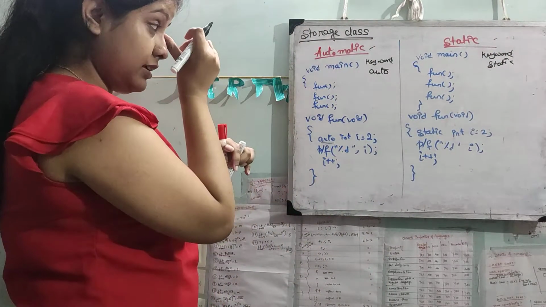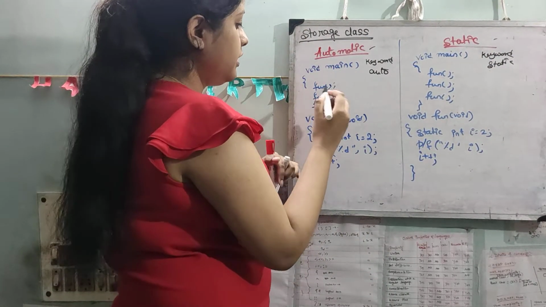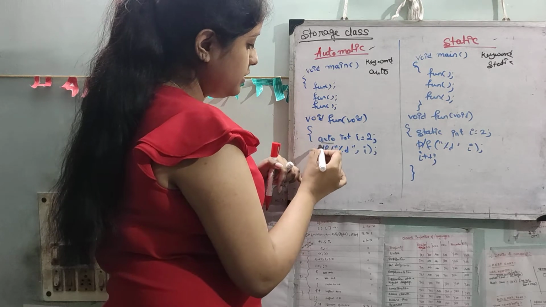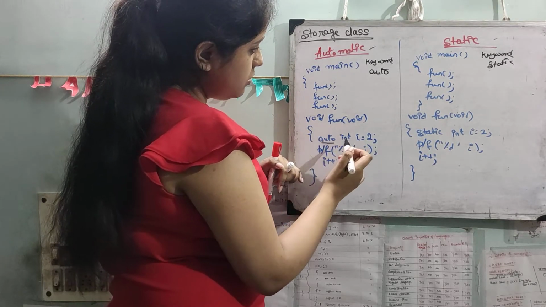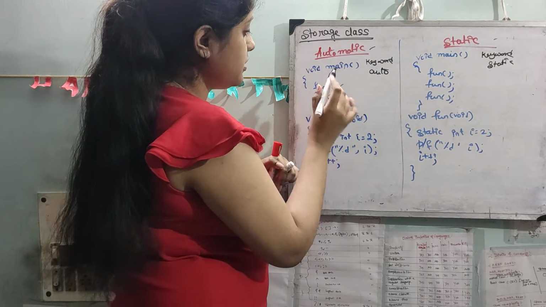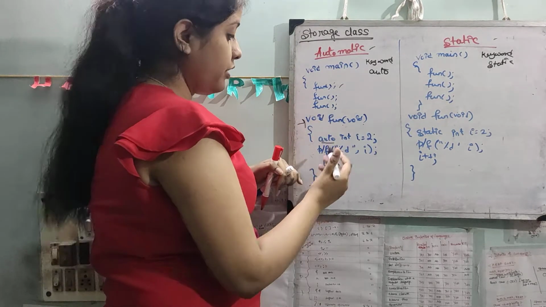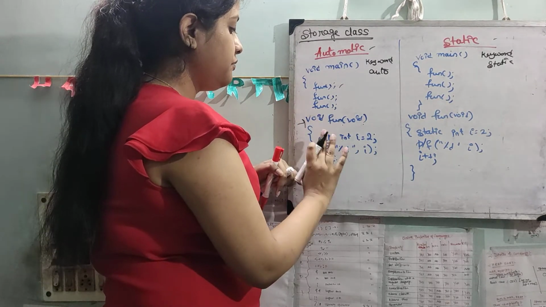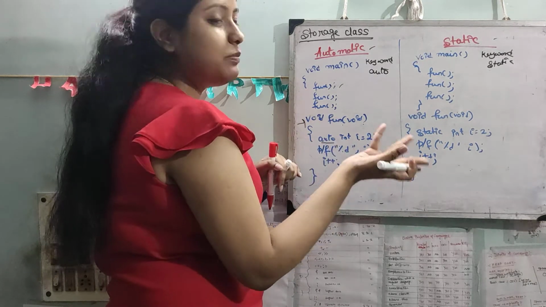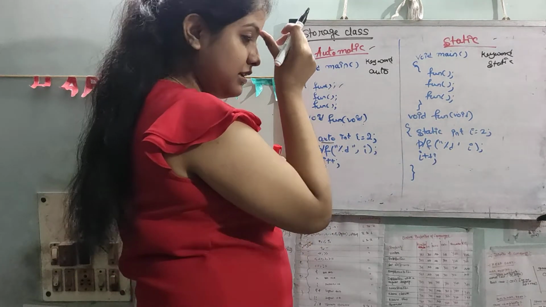I forgot to mention that. So first coming to auto, we will start with the void main function and go to the function calling. Function void, auto int. If we don't use this auto, it will be auto only. So nothing special about this.